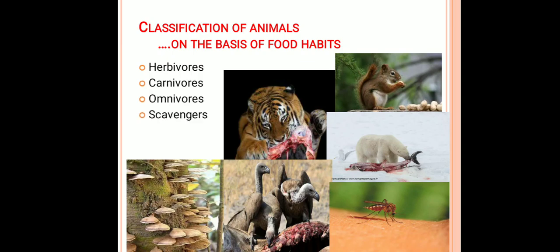Now, as you have all studied the sources of food, it may be a plant source or an animal source. Now comes how we classify animals according to their eating habits, or we can say how we classify animals on the basis of their food habits. First of all, there are six major types of animals: herbivores, carnivores, omnivores, scavengers, decomposers, and parasites. We are taking them one by one. First of all, we are taking herbivores.